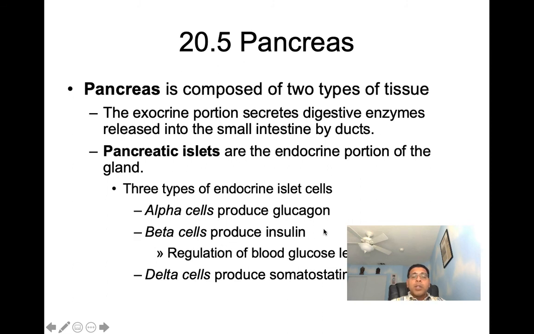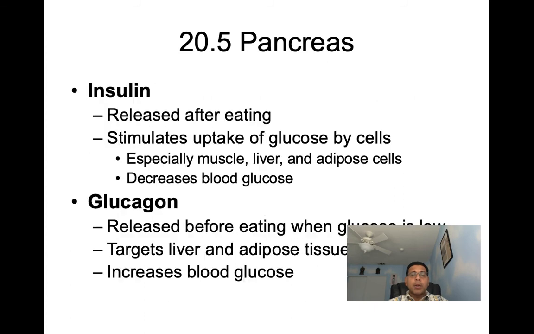The beta cells we'll see are going to be responsible for producing insulin, and insulin is very important in the regulation of blood glucose levels. And then the third type are our delta cells. Our delta cells produce somatostatin. So let's check out these hormones then in greater detail.